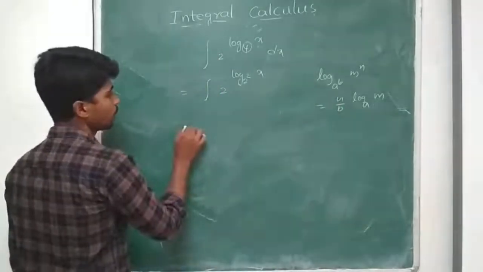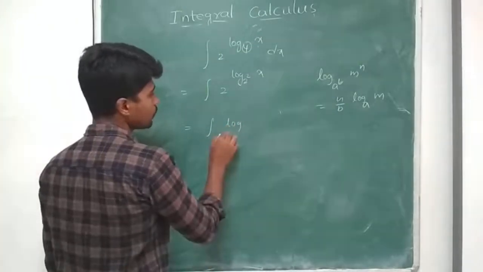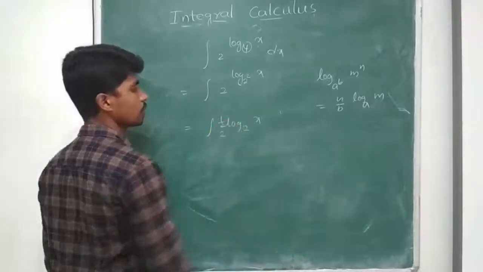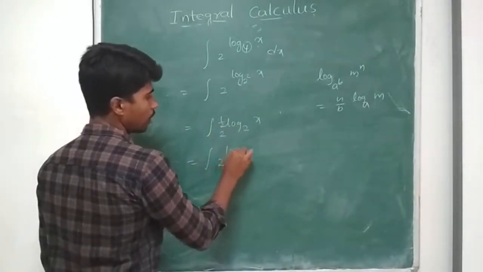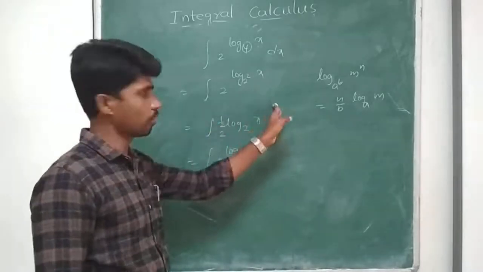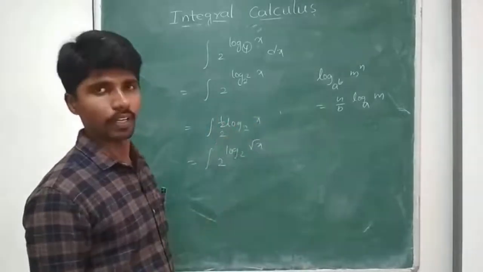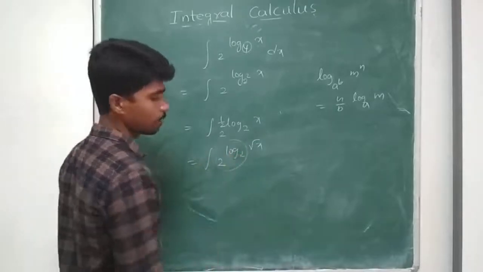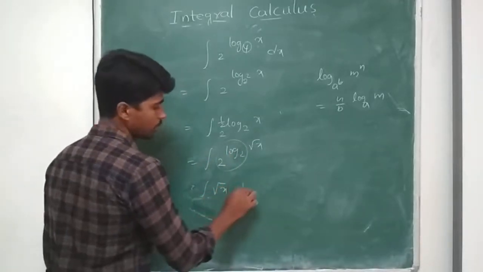According to this formula, I can write it as 2 power 1 by 2 log x base 2. Again, I can simplify it as 2 power log root x base 2, because log m into log a can be written as log a to the power of m, so x to the power of 1 by 2 is nothing but root x. Now these two get cancelled, I get integral of root x dx.